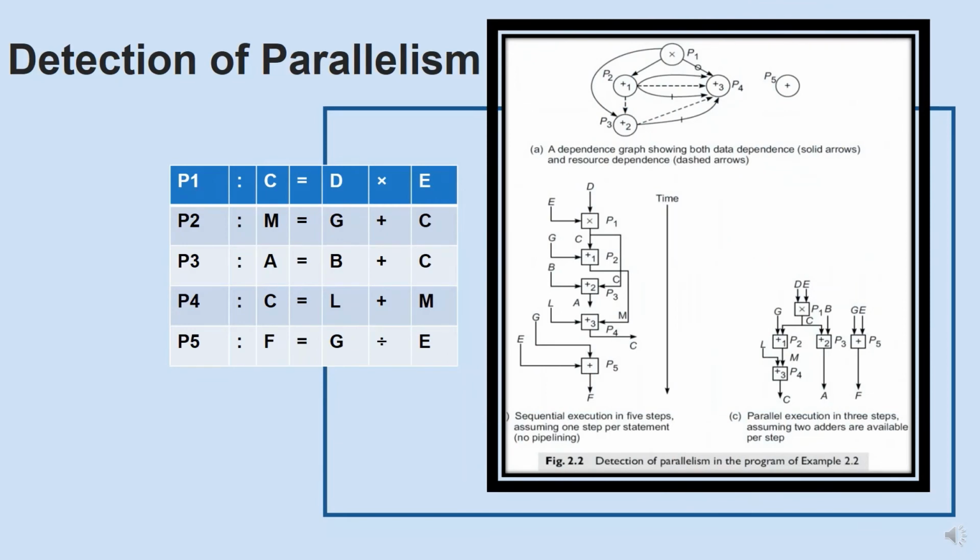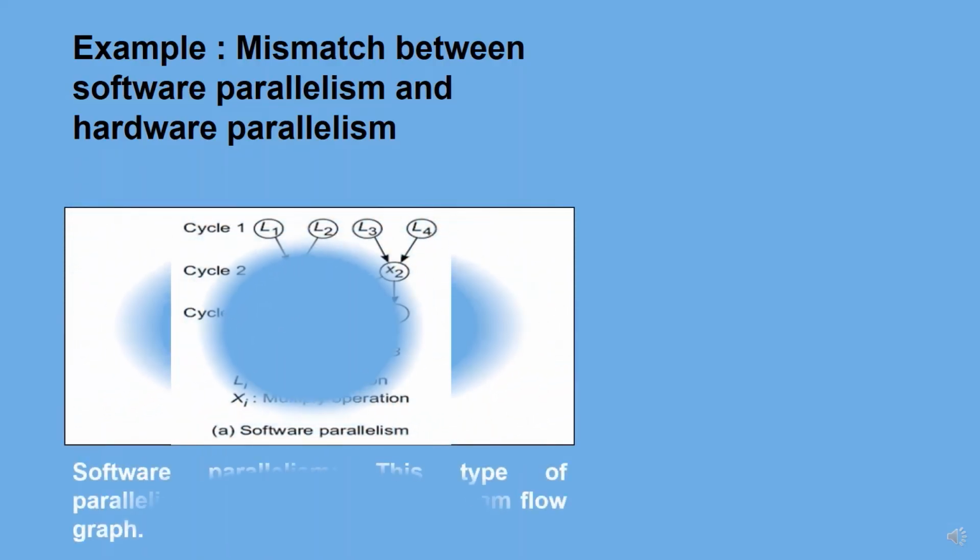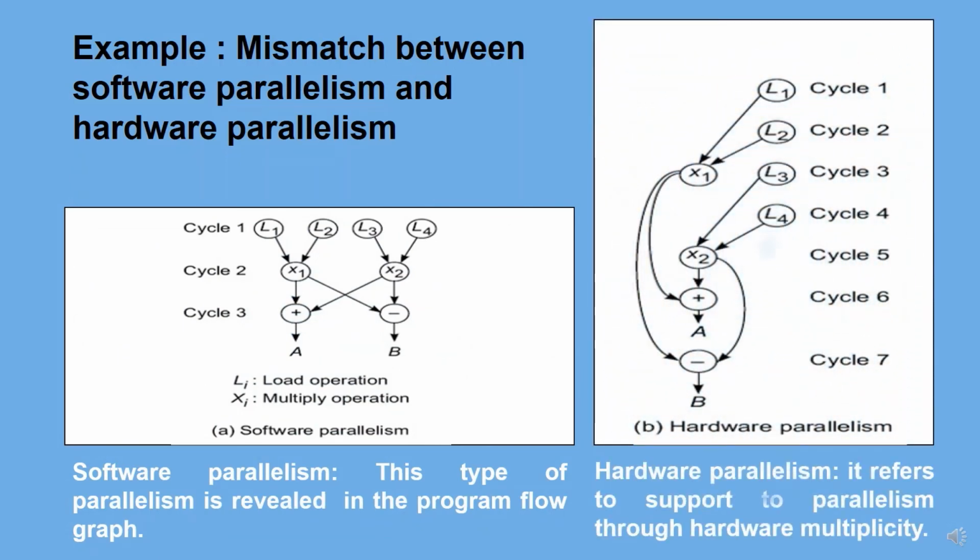For the given code fragment, sequential execution uses 5 steps, assuming 1 step per statement. There is no pipelining. Whereas parallel execution takes 3 steps, assuming 2 addresses are available per step. Software parallelism is revealed in the program profile or in the program flow graph. Software parallelism is a function of algorithm, programming style and program design. The program flow graph displays the pattern of simultaneously executable operations.